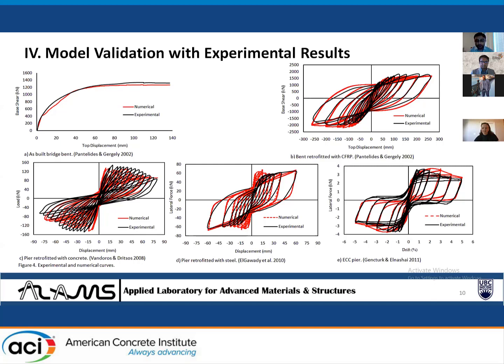The fourth figure shows comparison for pier retrofitted with steel. The last figure shows comparison between numerical and experimental results for ECC pier. Based on these graphs, it is clear that the numerical model is able to predict both stiffness and strength degradation as accurately as the experiment.